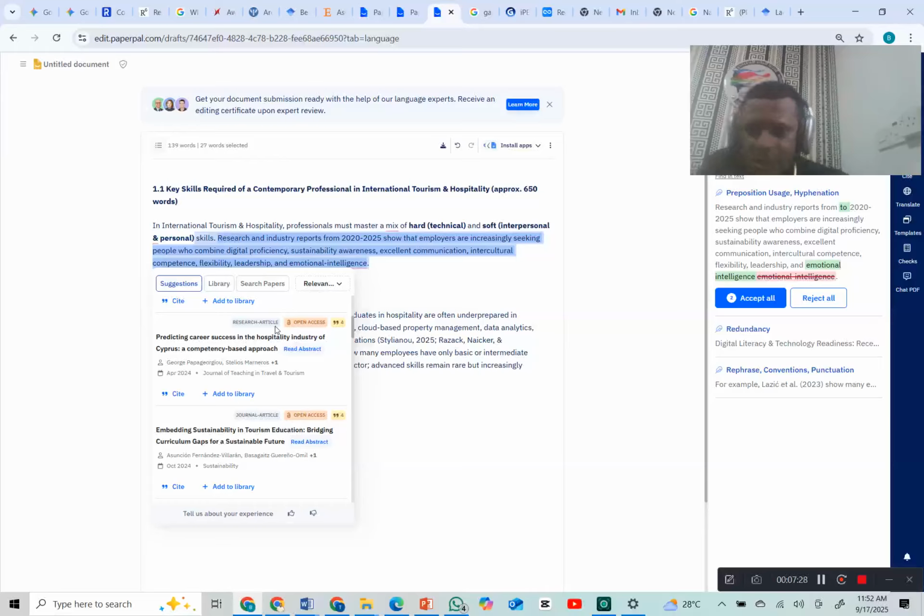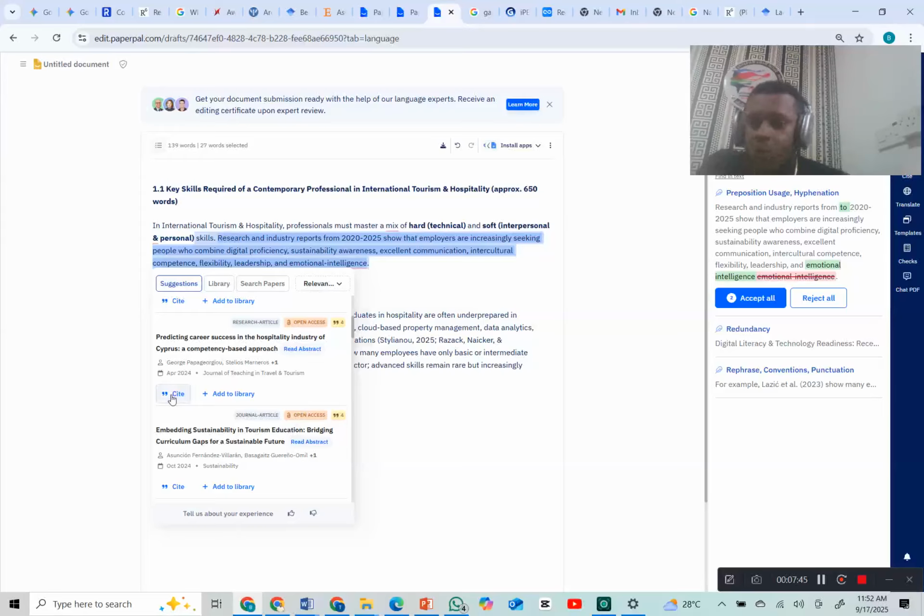Now look at this section. What we are talking about is based on hospitality and all like that. Look at this, it's talking about, are you getting me? If you keep going down, also tourism education. So this is also good.